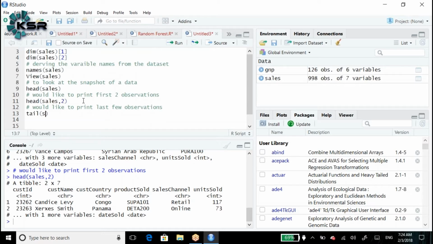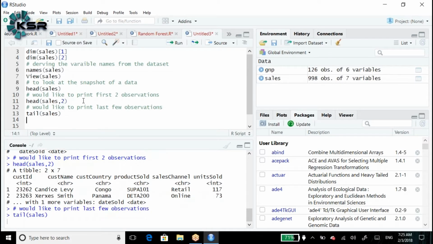Tail of sales. By default, the tail function also prints how many observations? 6 observations only. Just as head prints the first 6 observations, the tail function prints the last 6.